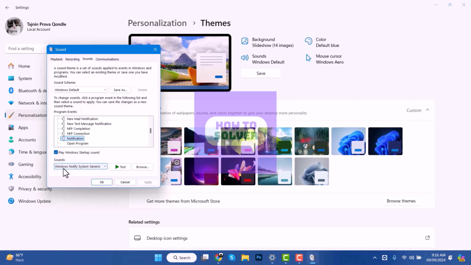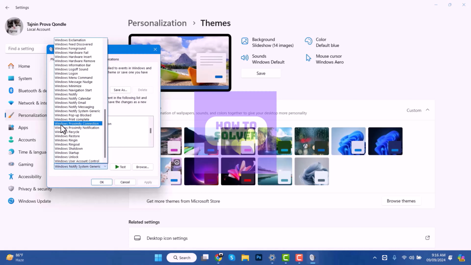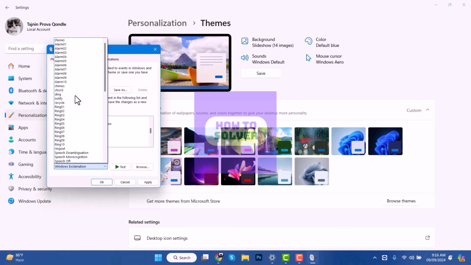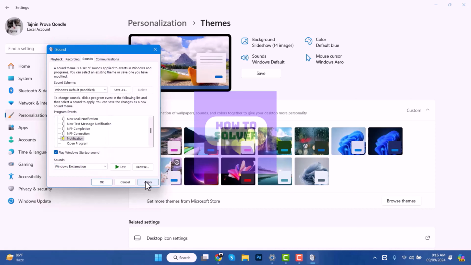Now you can see here the option of sounds. You can select your sound. Or if you want to keep silent, then click on none. Then press on OK or apply. That's it. So this is how you can customize sounds for notification.